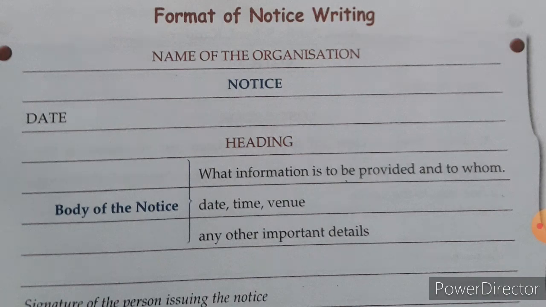The next heading is very important, children. The heading we have mentioned is inter-class swimming competition. Next we have written the body of the notice. In the body of the notice, you have to cover what information is to be provided and to whom, date, time and venue, and any other important details. Here in our composition we have mentioned, for all the students, that an inter-class swimming competition will be held on 10th August, and students who want to take part in the competition should give their names to the head boy of the school. So this is the body we have written.